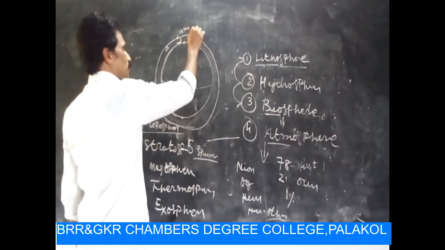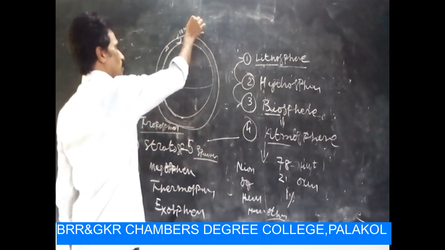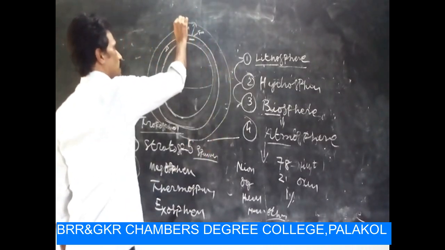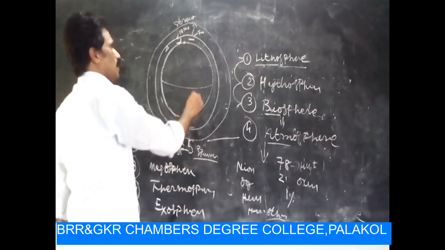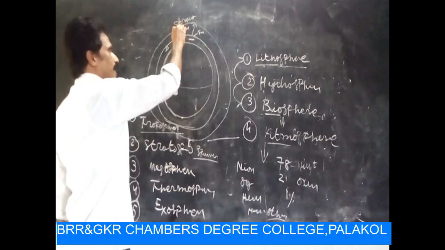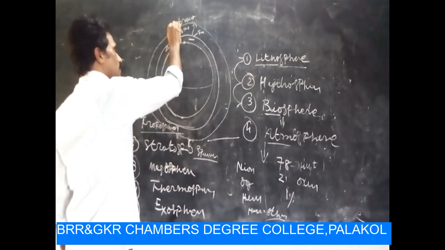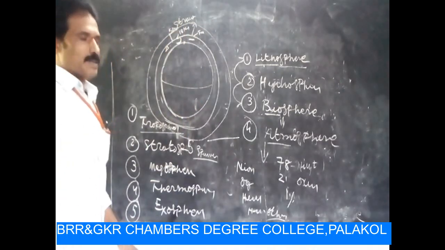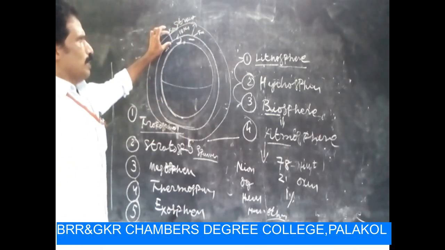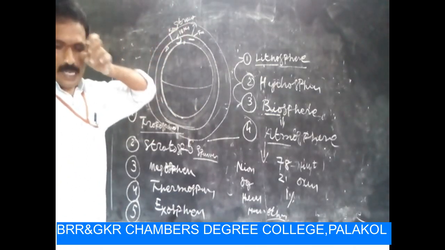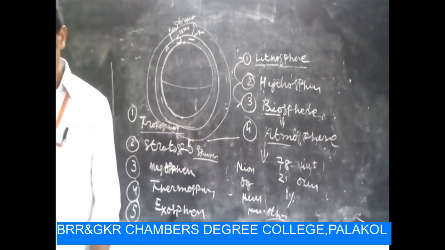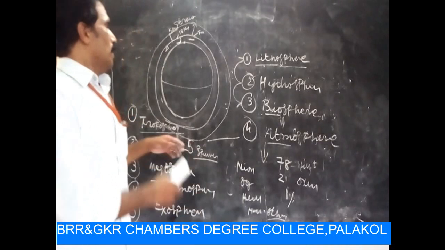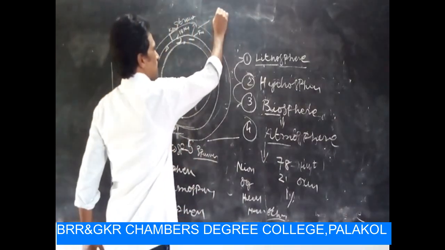extending outward from the troposphere, another layer is there, that is stratosphere. The stratosphere extends from 18 kilometers to 50 kilometers. In the stratosphere there are O3 gases.